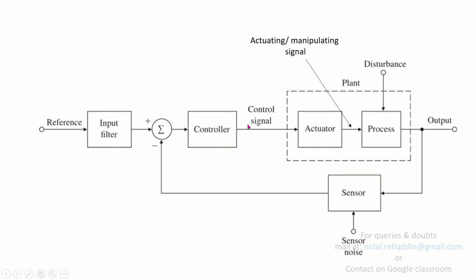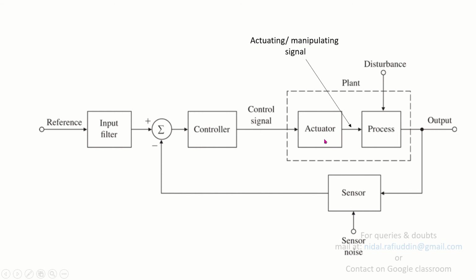So in the previous example of the antenna azimuth control, we had the differential amplifier as error detector, followed by the power amplifier, which works as the controller. What the power amplifier does is amplify the small error signal into a large signal. So the control signal is amplified using the power amplifier in that case. This signal is then fed to the actuator. Now in the antenna azimuth example, we have a motor as the actuator.